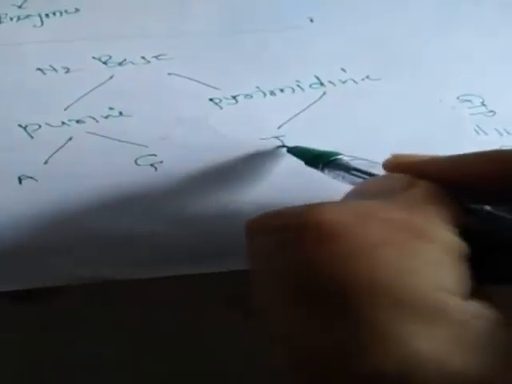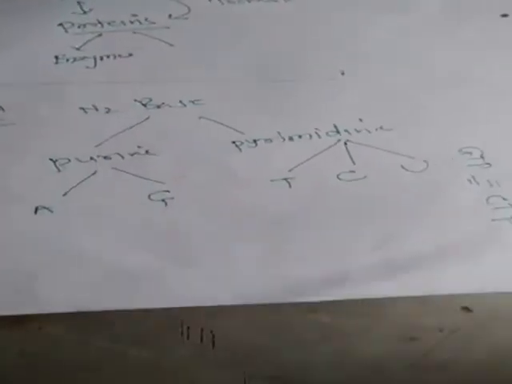Purine and pyrimidine. These are the nitrogenous bases present in the DNA as well as in the RNA. In purine we have adenine and guanine. In pyrimidine we have thymine, cytosine and uracil. So these are the different nitrogenous bases present in DNA or RNA.